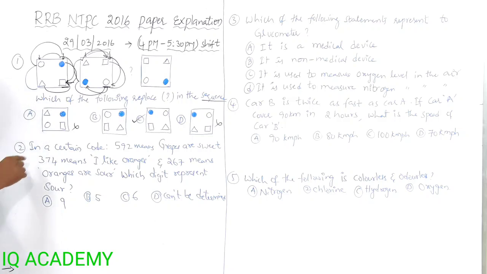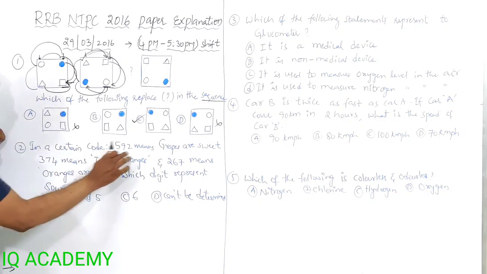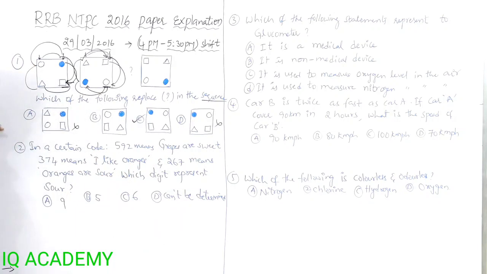Next question. In a certain code, 592 means grapes are sweet. 374 means I like oranges. 267 means oranges are sour. The first topic is related to series, non-verbal series. And the second question is coding and decoding. So we got one question from series. The next question is from coding and decoding.